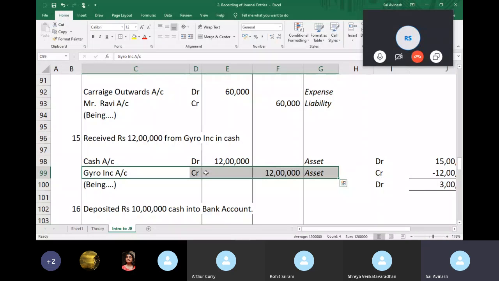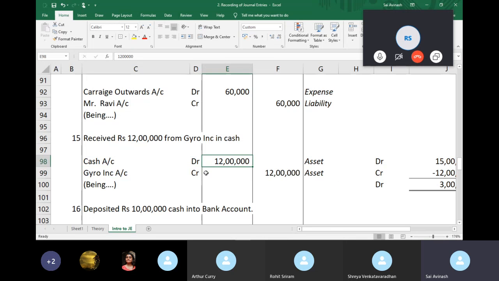Simply put, say if you have a customer, right? He is going to have to pay you money, which means he is your debtor and he is your asset. Just because he has paid you the money, say for example, he paid 15 lakhs here, Gyro will no longer be your customer. Okay. In fact, there are some cases where a customer can have a credit balance and the vendor can have a debit balance. But I will go into that once we start with ledger accounts.